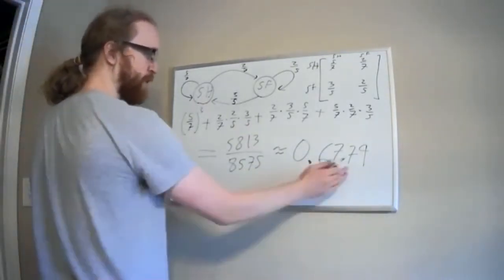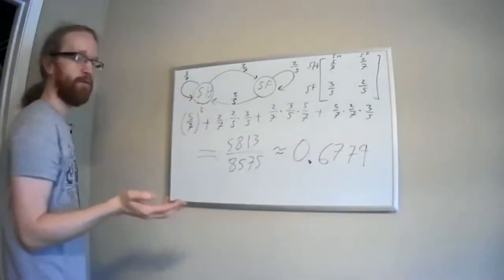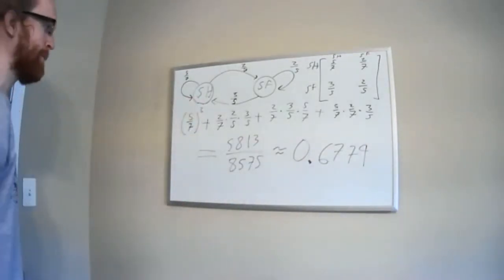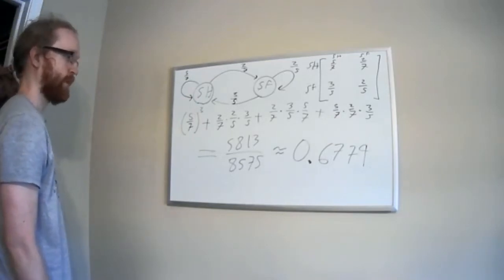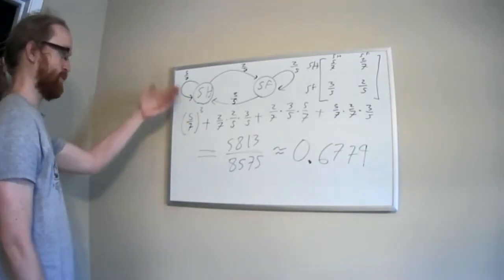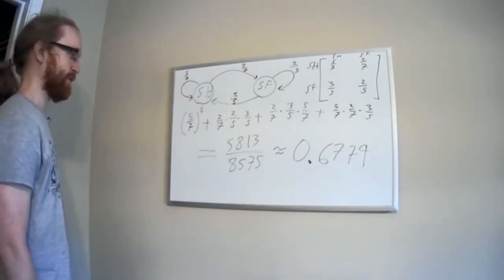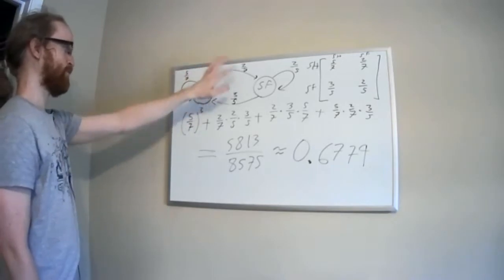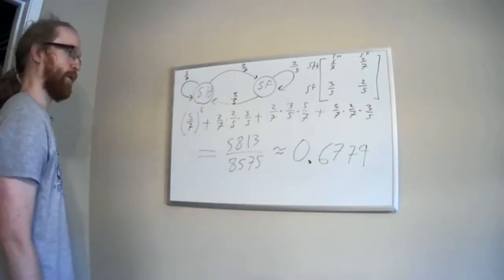So there's about a 67.79% chance that if I ate at the steakhouse, I will be eating there again 3 days from now or whatever, right? According to this example. But to find this, I just find all paths here that start at steakhouse and end back at steakhouse after 3 steps. Multiply up every time I go across an arrow, and then add up all the numbers I get from that. Okay.